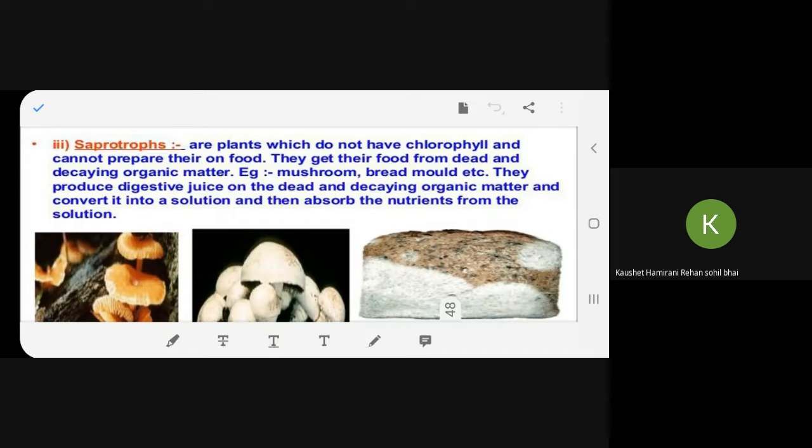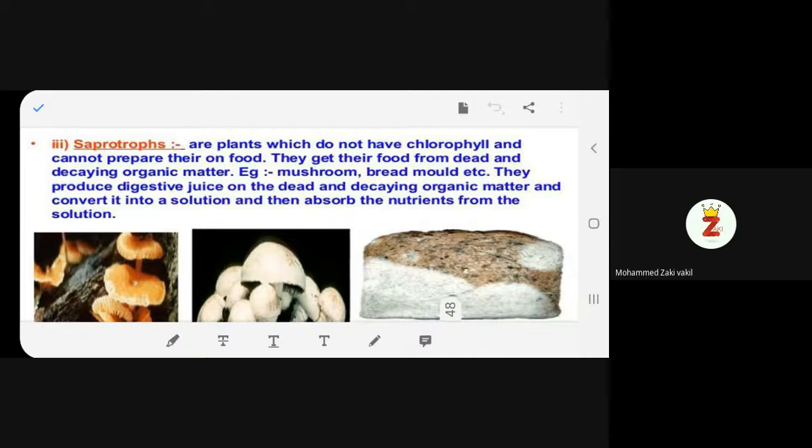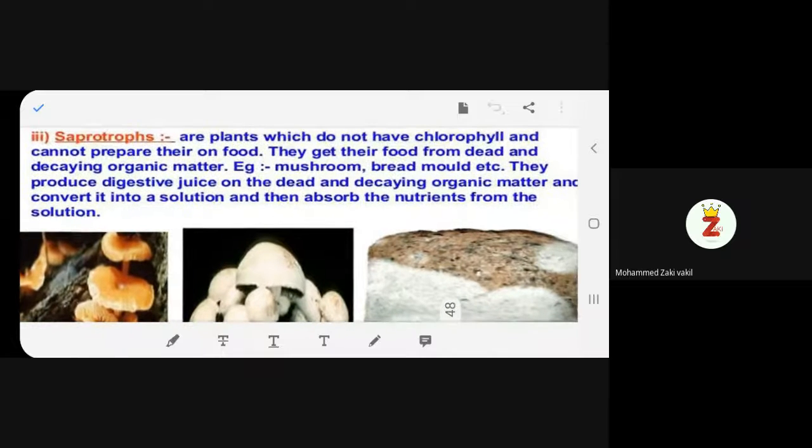Thank you, Vita. Okay, let's begin with the continuation of saprotrophs that we did earlier yesterday. Please, one of you take up the charge and begin. Yes, ma'am. Saprotrophs are plants which do not have chlorophyll and cannot prepare their own food. They get their food from dead and decaying organic matter. Example: mushroom, bread mold, etc.